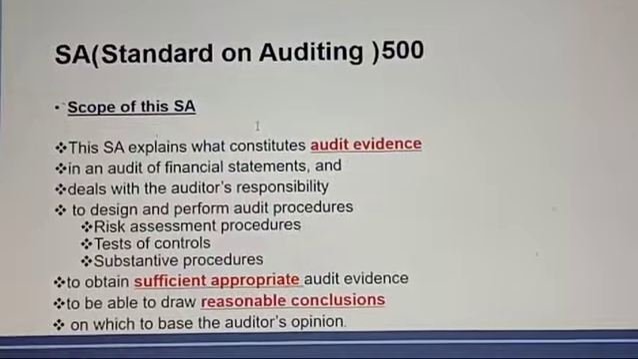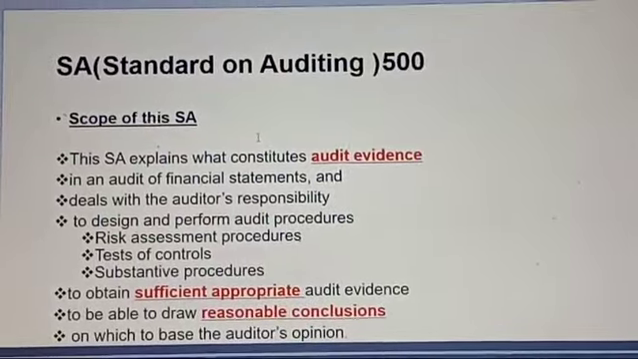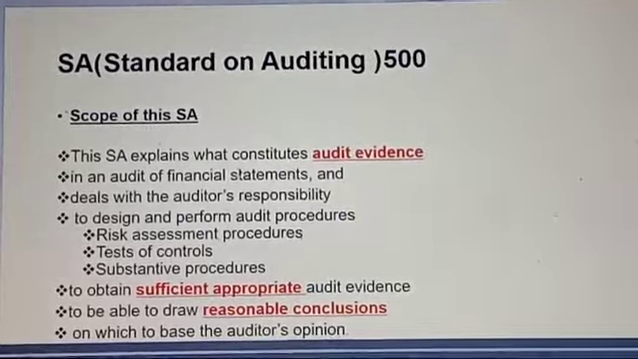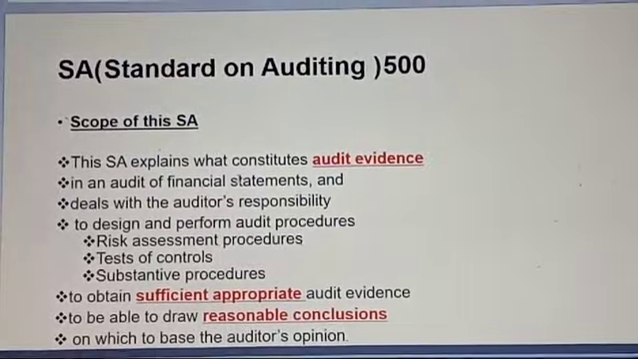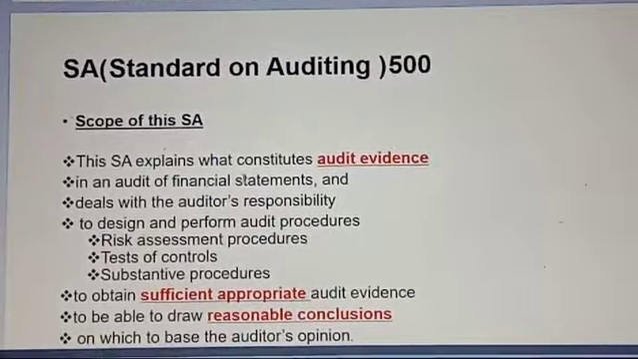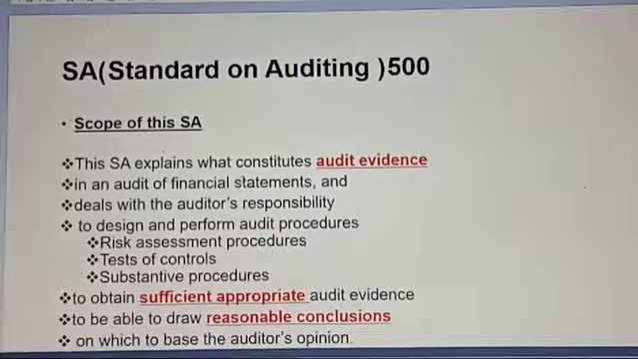The standard on auditing 500 series, and the first one is SA 500 Audit Evidence. Now first of all we will be covering the scope of this standard. That is, this standard explains what constitutes audit evidence. First of all we will be covering the meaning of audit evidence, then why an auditor needs audit evidence.